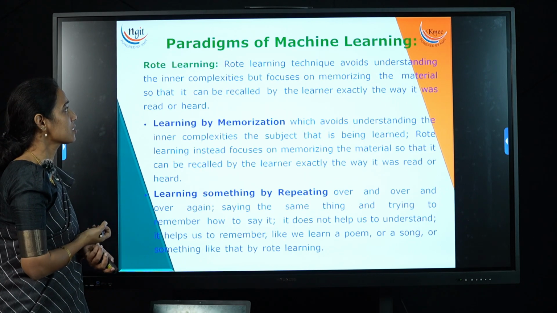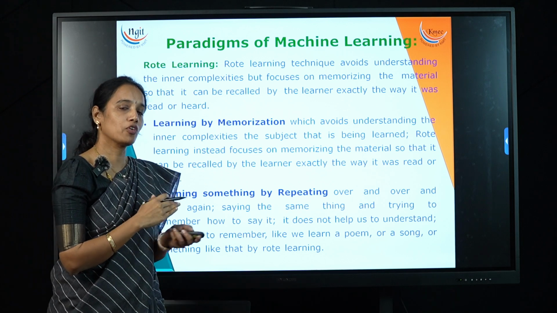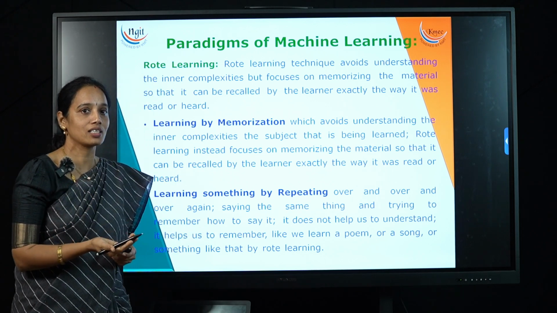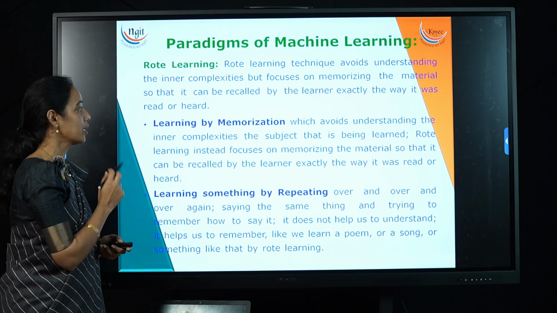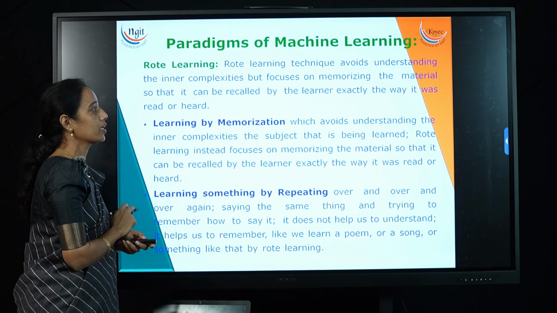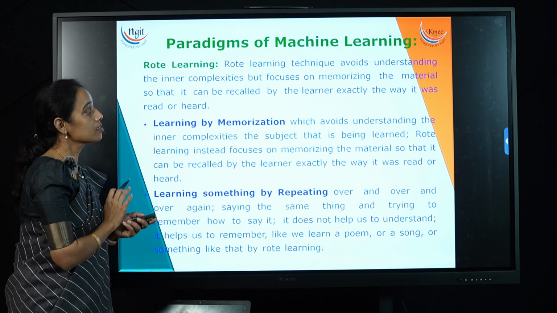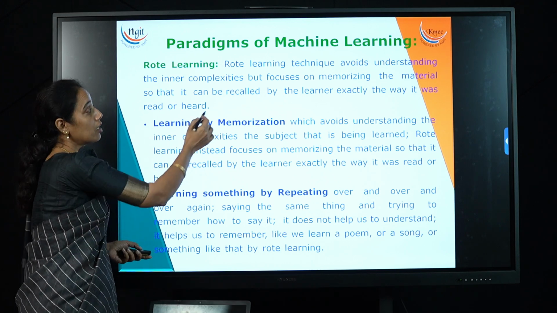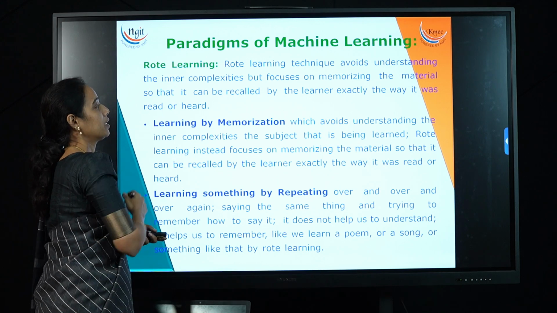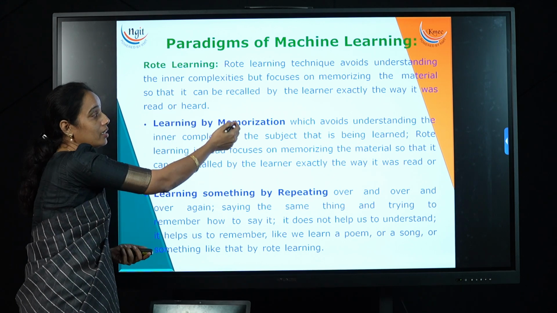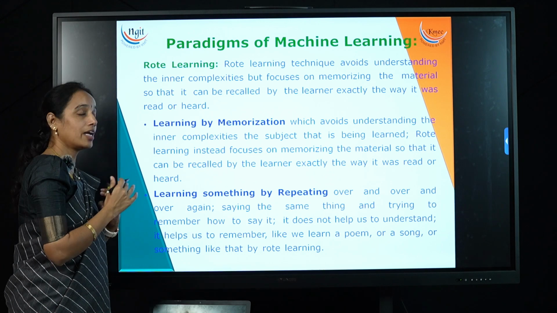Next, let us discuss the paradigms of machine learning. Before discussing what exactly machine learning is, let us see some different types of learning. The first one is rote learning. What is rote learning? It avoids understanding the inner complexities but focuses on memorizing the material so that it can be recalled by the learner exactly the way it was read or heard.